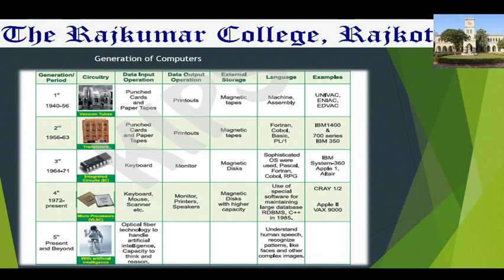For data output, again printouts only. External storage, magnetic tapes. Then languages used in the second generation were Fortran, COBOL, BASIC, etc. Then examples of machines in the second generation: IBM and the IBM series.